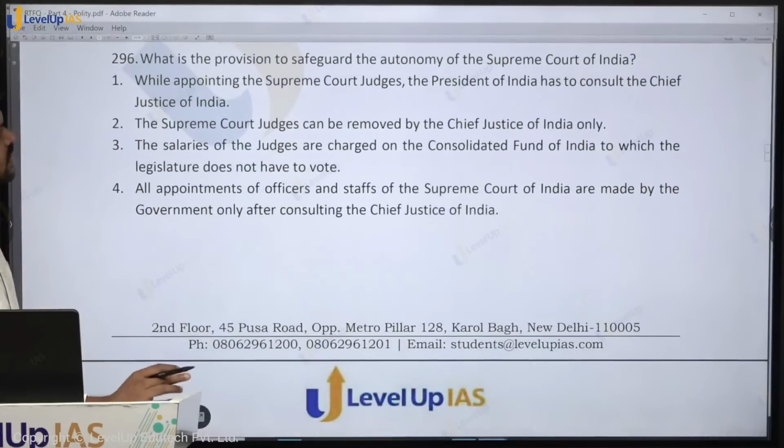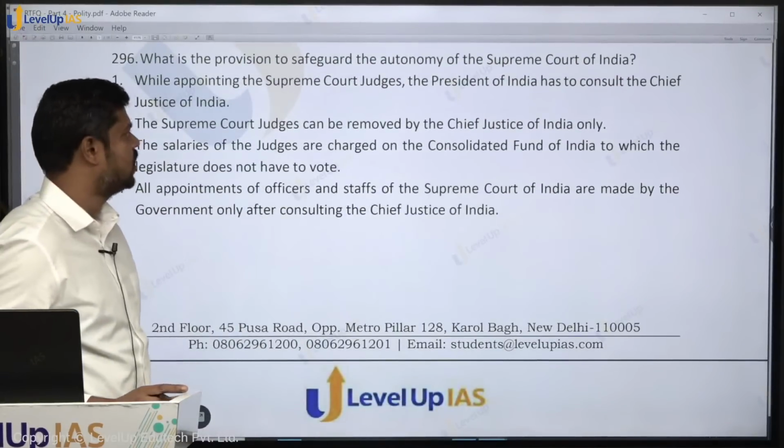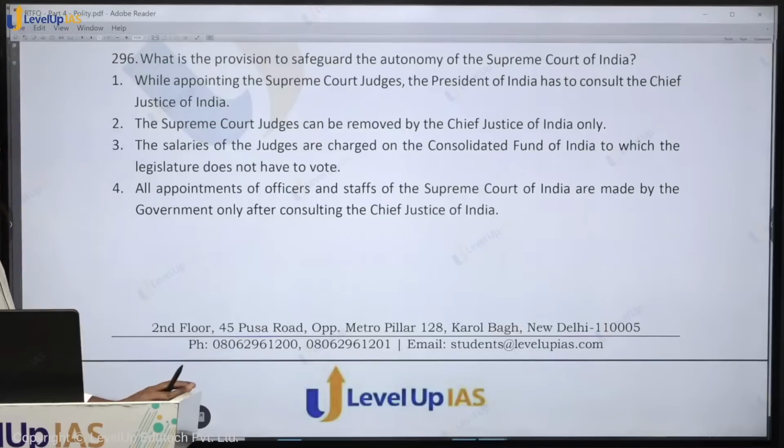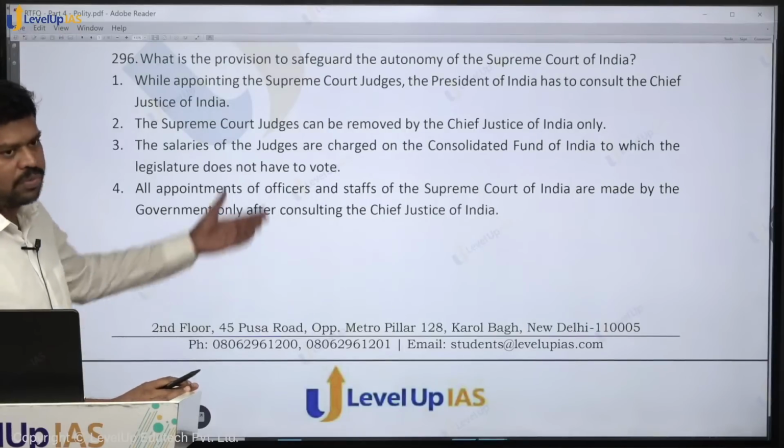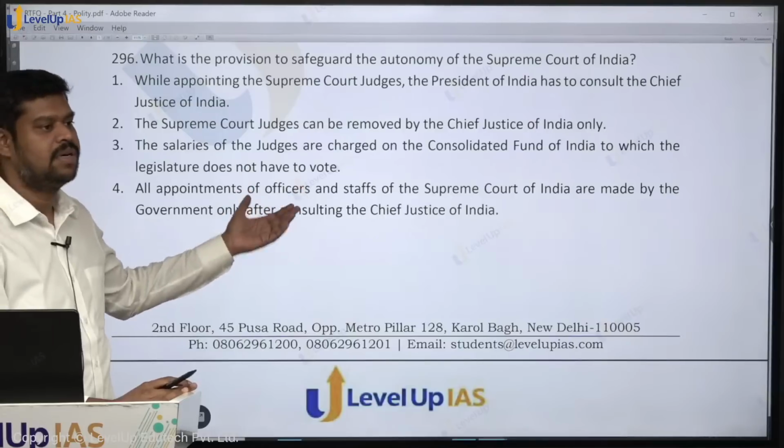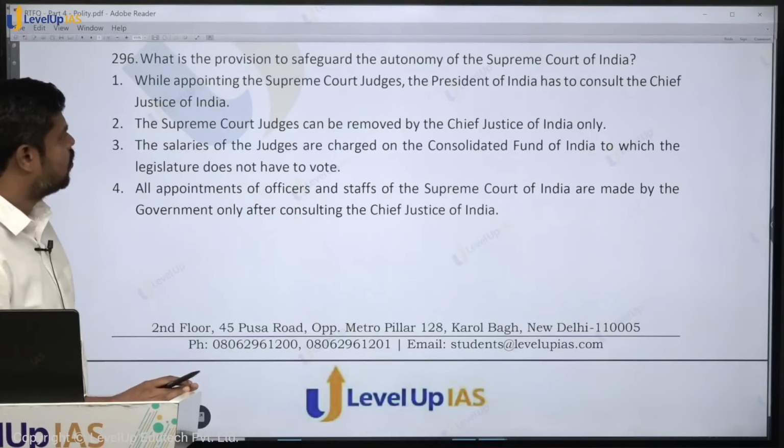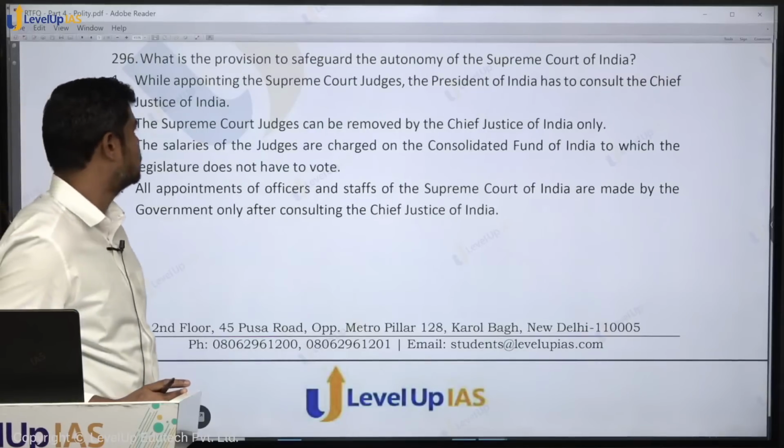What is the provision to safeguard the autonomy of the Supreme Court of India? So what are the provisions which will safeguard the autonomy and the independence of the Supreme Court? While appointing the Supreme Court judges, the President has to consult the Chief Justice of India.